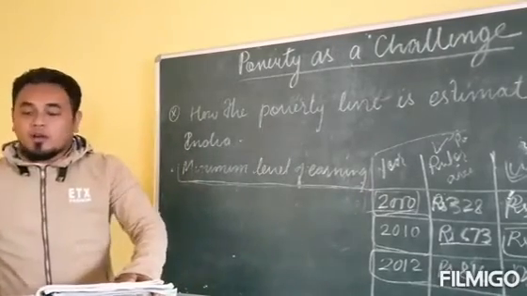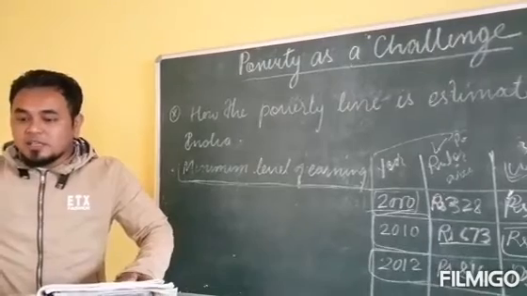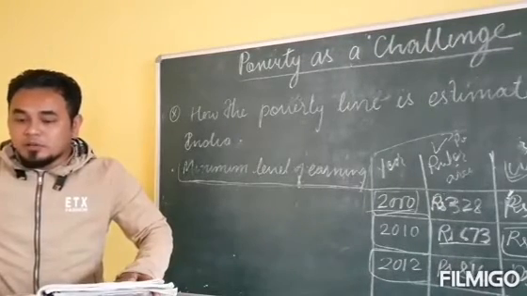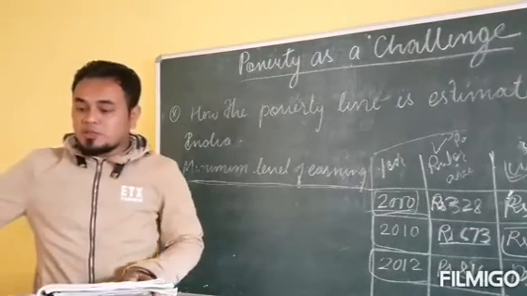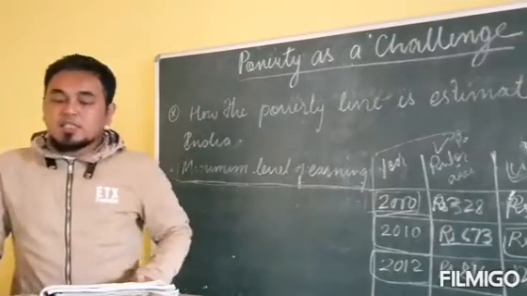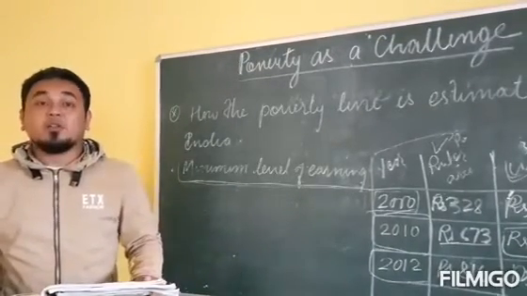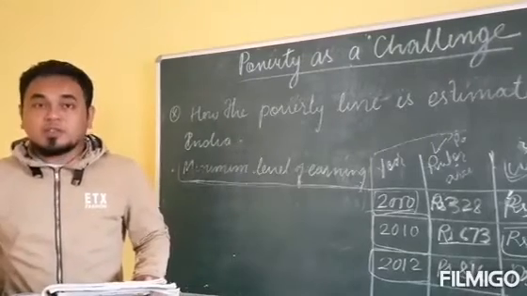It is the largest organization in India conducting regular socio-economic surveys. So this NSSO is the largest organization in India conducting regular socio-economic surveys.